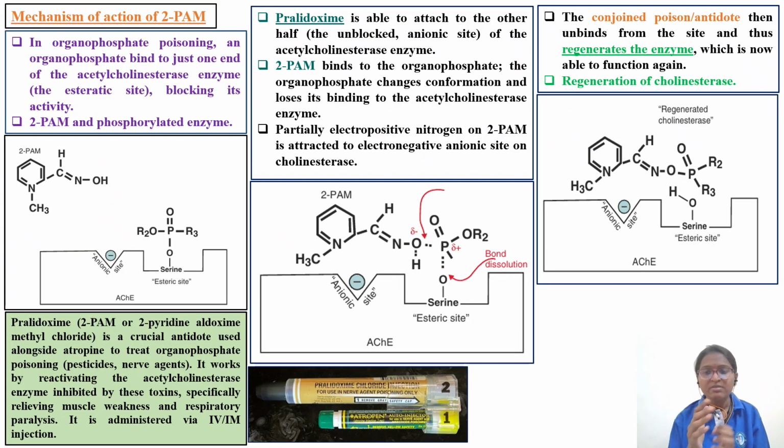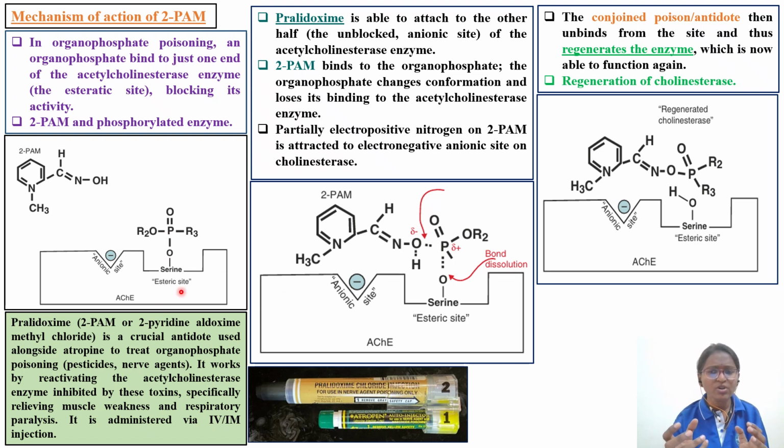Very important with respect to the question we have seen. Now in this slide we will discuss the antidote, 2-PAM, that is 2-pralidoxime. In organophosphate poisoning, the organophosphate will bind to the serine site on the acetylcholinesterase.